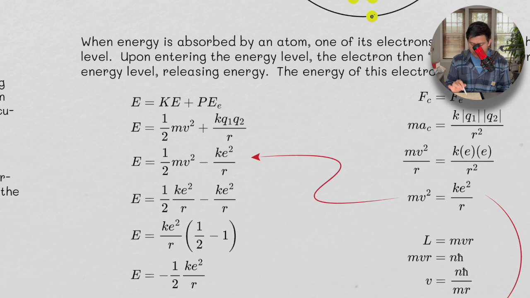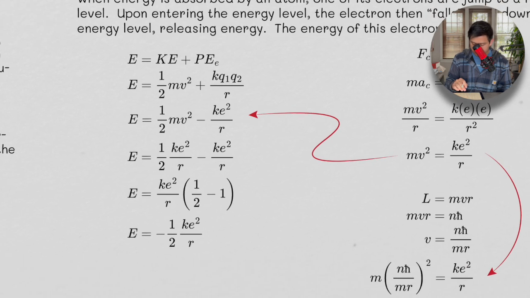For hydrogen, we're going to have Q1 being the charge of the proton and Q2 being the charge of the electron. And so the potential energy here is given to us by Coulomb's law. The kinetic energy is given to us by this formula, 1/2 mv squared. And the charge of the proton is equal to the charge of the electron, just different signs.